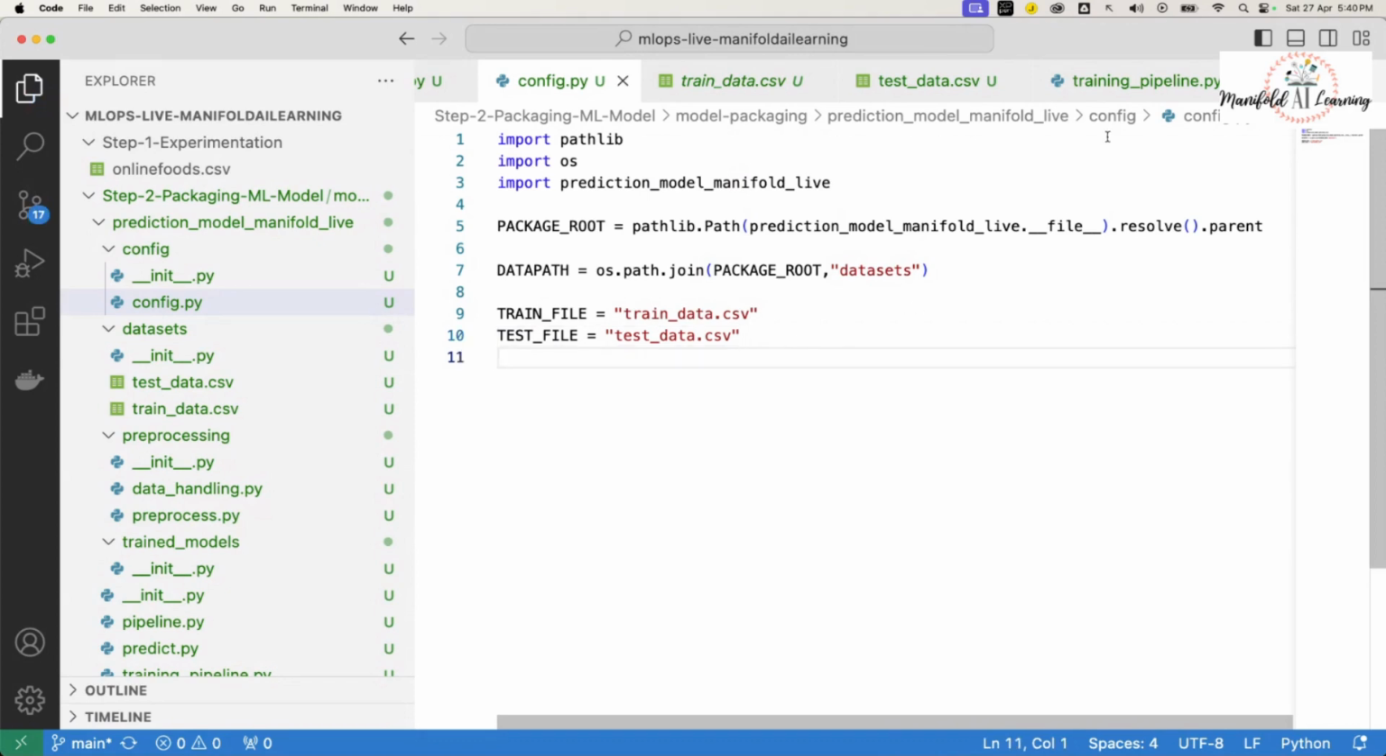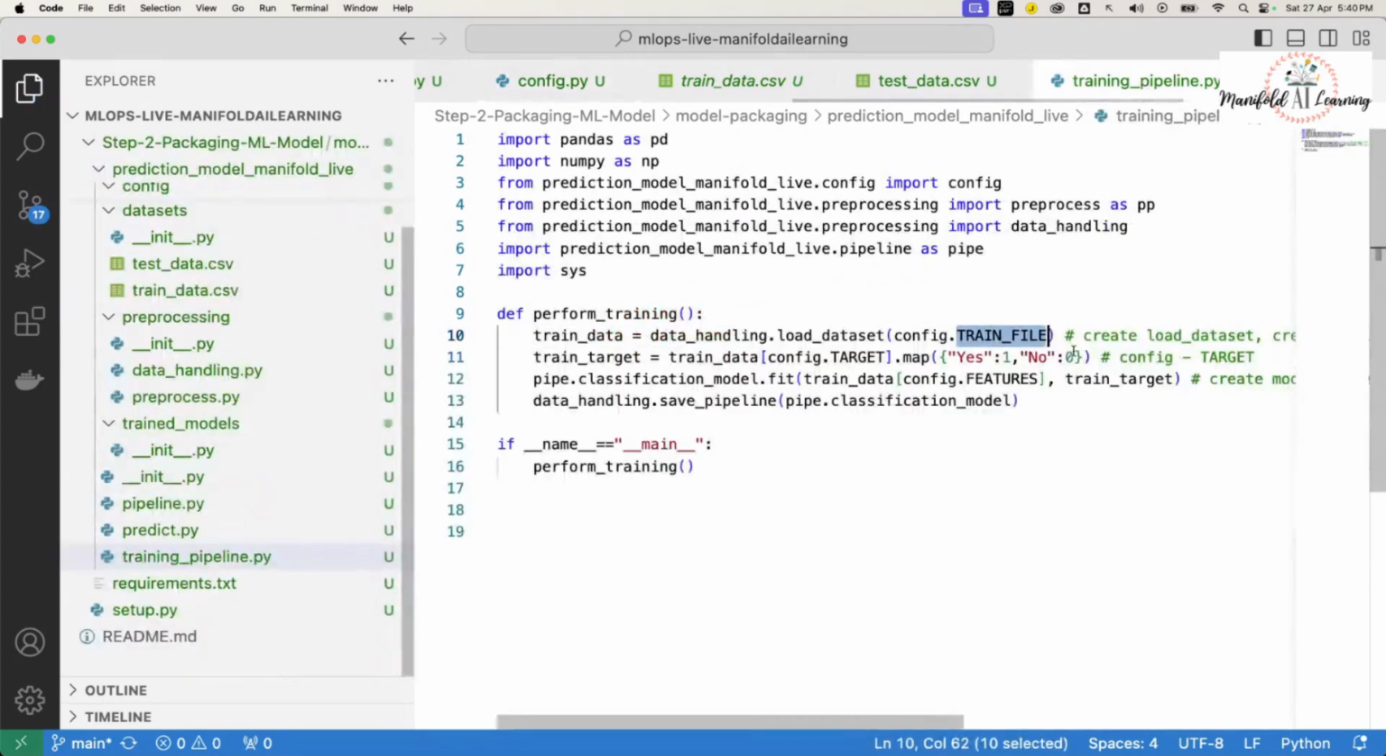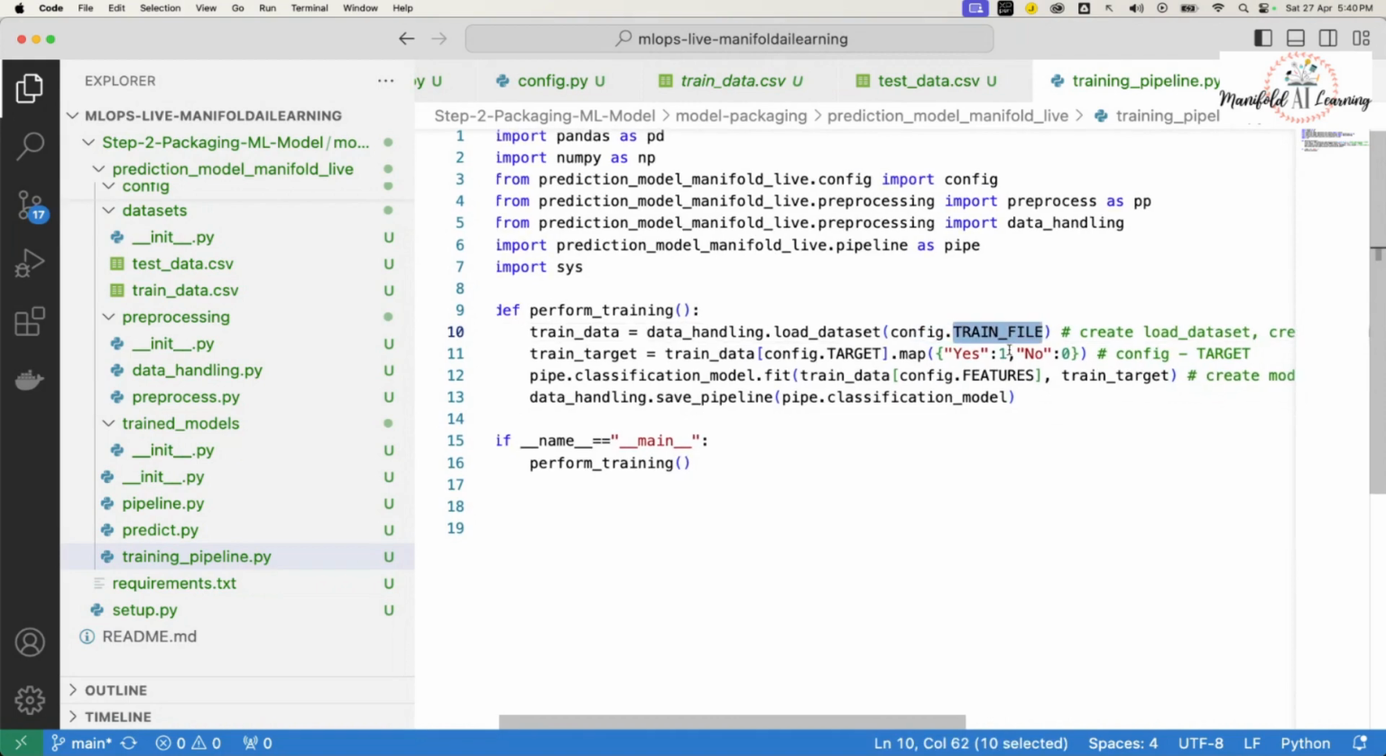With these values, if I come to my training pipeline, and someone tries to call config.train file, he or she will be able to get the file name of my training data, that is train underscore data.csv. Okay. Next, we can also mention the target. That's an easier one.